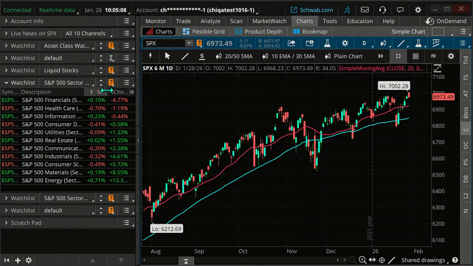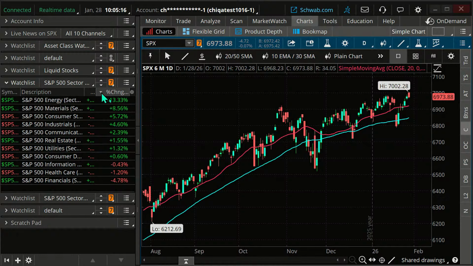And I can see, hey, this is sorted this way. You can sort it high to low if you want. There we go. Energy's been doing great. Materials been doing great. Financials, healthcare, not so much. Now, of course, this is one way to identify these, but you may decide that you see something in the market that's stronger, and you can obviously do it that way.